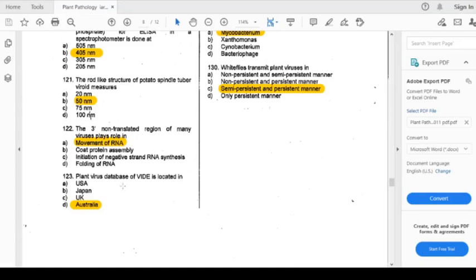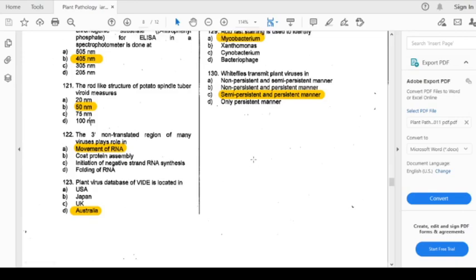So we were discussing the questions. Now we will discuss question number 123. The plant virus database WIDE is located in which country? USA, Japan, United Kingdom, and Australia. The answer is Australia. The plant virus database WIDE is located in Australia.